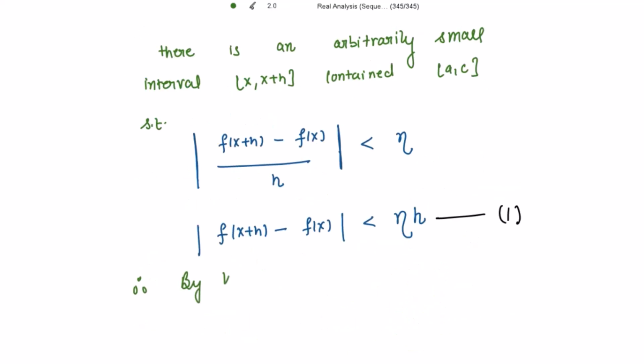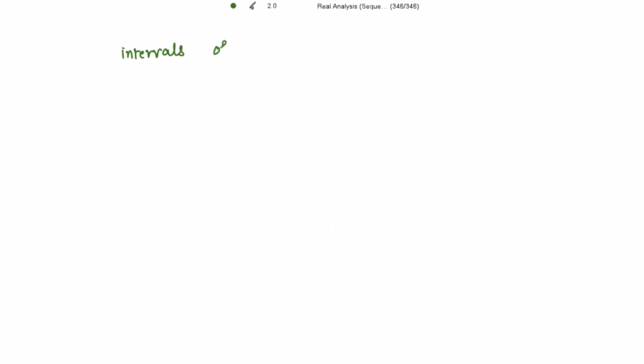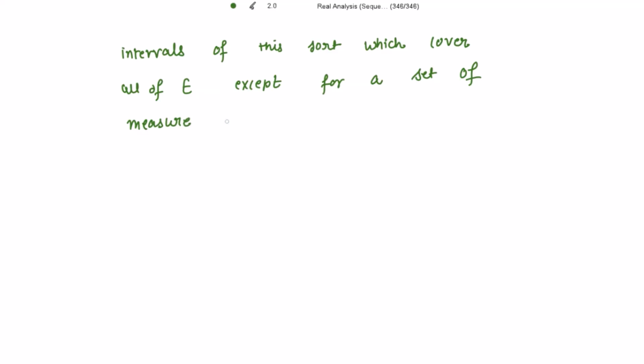So by Vitali's lemma, we are saying that we can find a collection of the non-overlapping intervals of this sort which cover all of E except for a set of measure strictly less than delta.